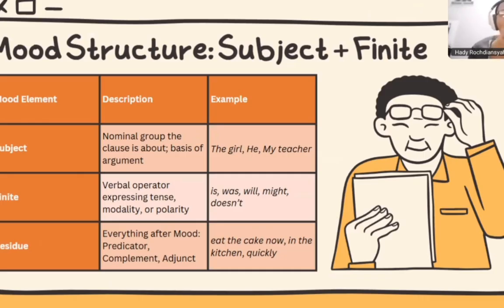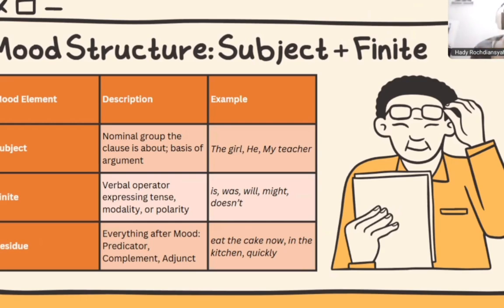The mood element is divided into three main parts. The first one is subject, finite, and then the residue. The subject is a nominal group, the basis of the argument of the clause. In a simple explanation, the subject is like the girl, my teacher, he, she, I, you. That is a subject. We already know about it.